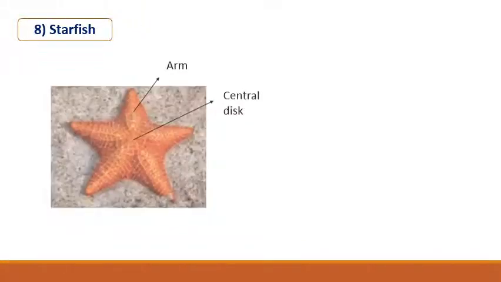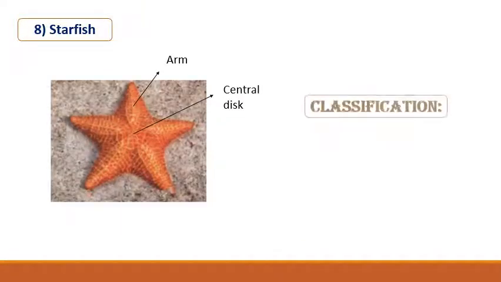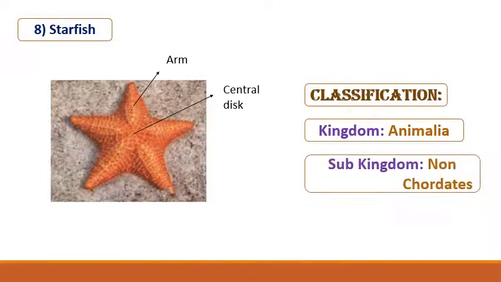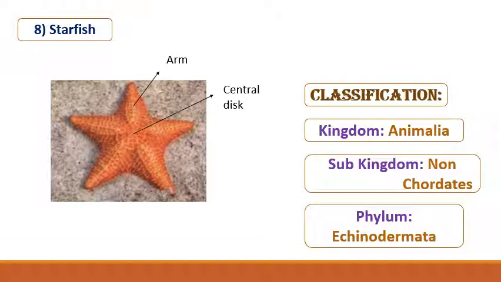Starfish. See this. Classification, kingdom Animalia, subkingdom non-chordates, phylum Echinodermata. Remember this, Echinodermata. Here calcareous spines are present on the body of these animals. Hence they are called echinoderms. These animals are found only in the ocean. Remember this.